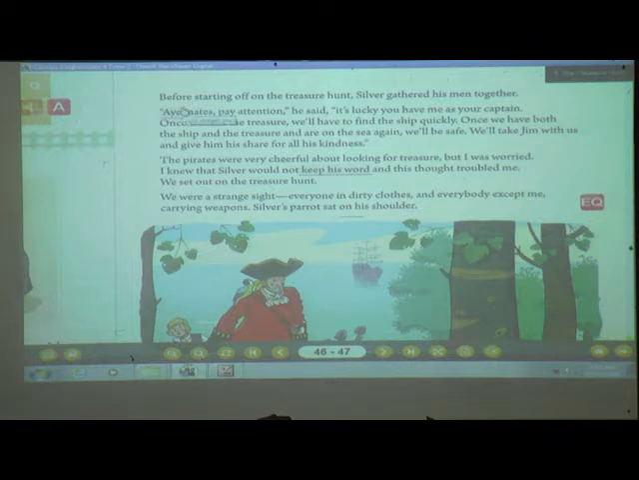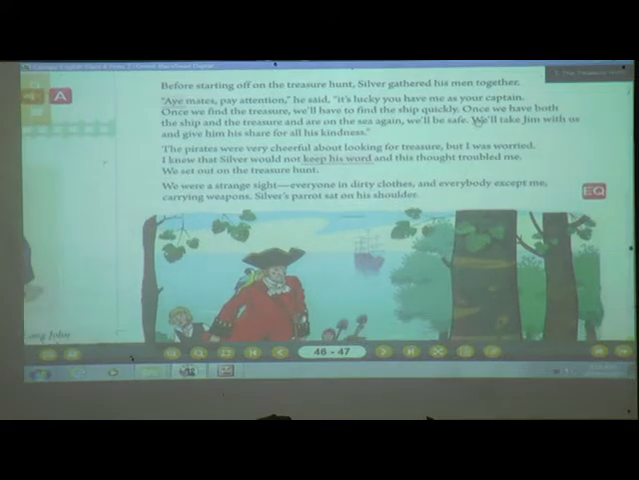Now they have started off to the hunt. Before starting off on the treasure hunt, Silver gathered his men together. So before going to that land, what did Silver do? He gathered his men. "A" is an old usage of the word "yes". "A", he said. Pay attention, he said. Who said? Yes, John Silver said.